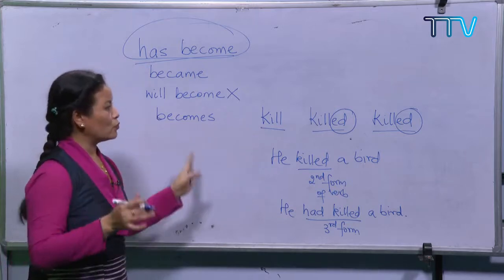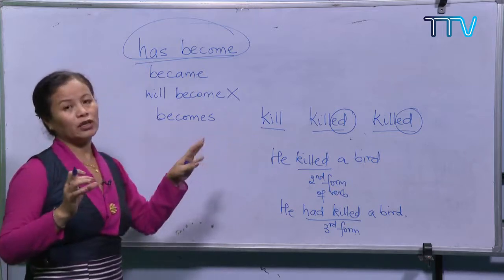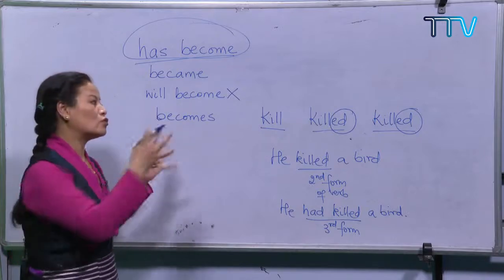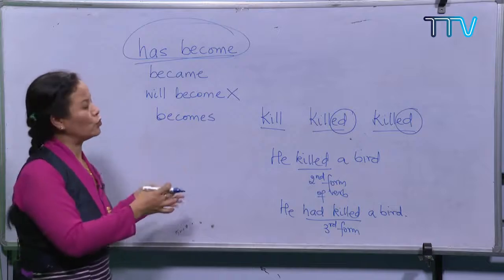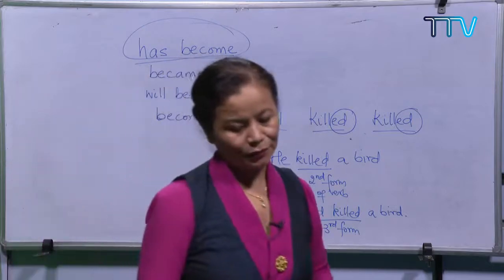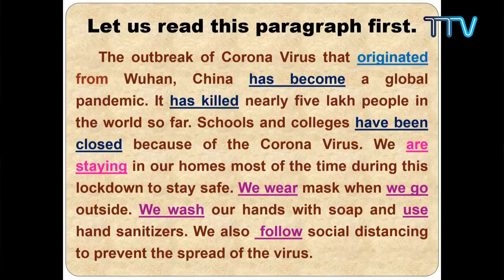So see, when you use the verb, you need to be very careful about what you want to express. Based on that, you have to choose which verb form you are going to use, right? Now look at the sentence again. Schools and colleges have been closed because of the coronavirus.